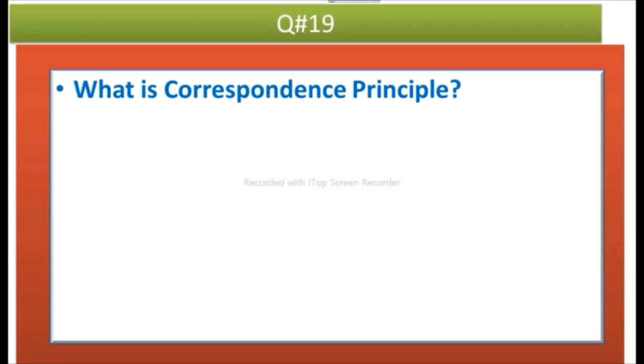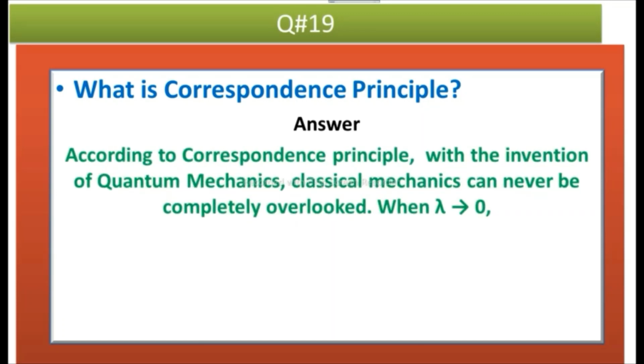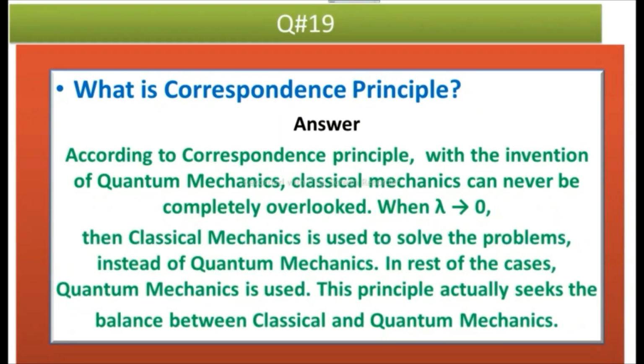And the next question is, what is the correspondence principle? It's also a very important question. Answer is, according to the correspondence principle, with the invention of quantum mechanics, classical mechanics can never be completely overlooked. When lambda is equal to 0, then classical mechanics is used to solve the problems instead of quantum mechanics, and in the rest of the cases quantum mechanics is used. This principle actually seeks that balance between classical and quantum mechanics.